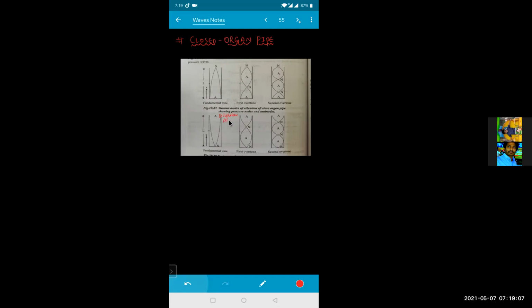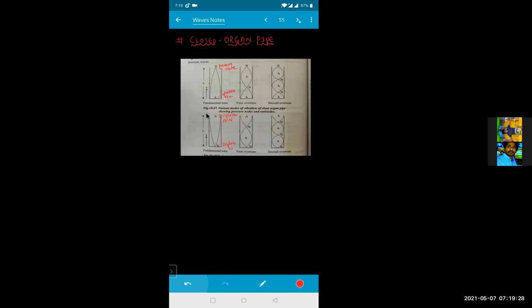Displacement antinode. Okay. And this will be your displacement node. This will be your pressure node. And this will be your pressure antinode.